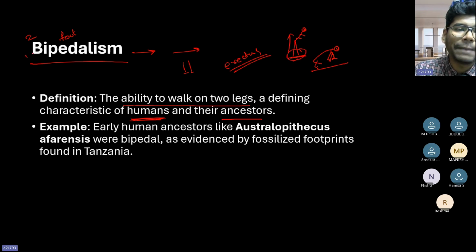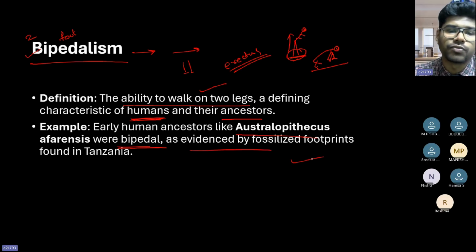So that is bipedalism, the ability to walk on two legs. Early human ancestors like Australopithecus were bipedal, as evidenced by the fossil footprints found in Tanzania. They used to walk on two legs rather than four.